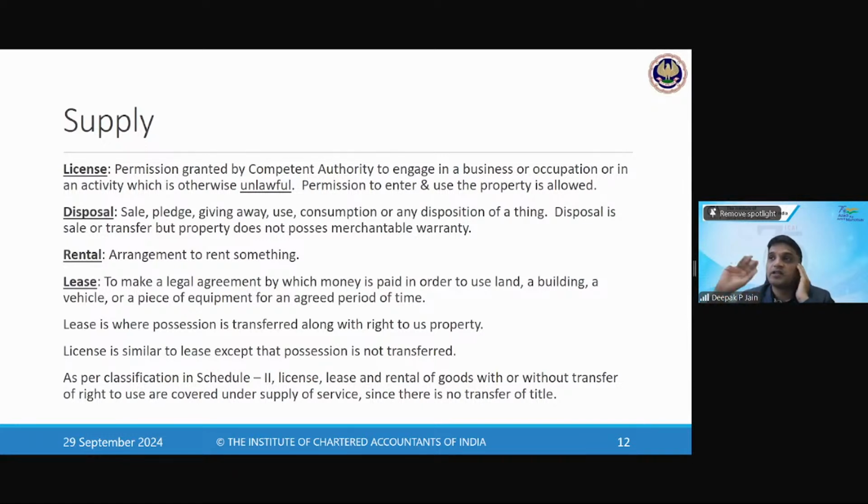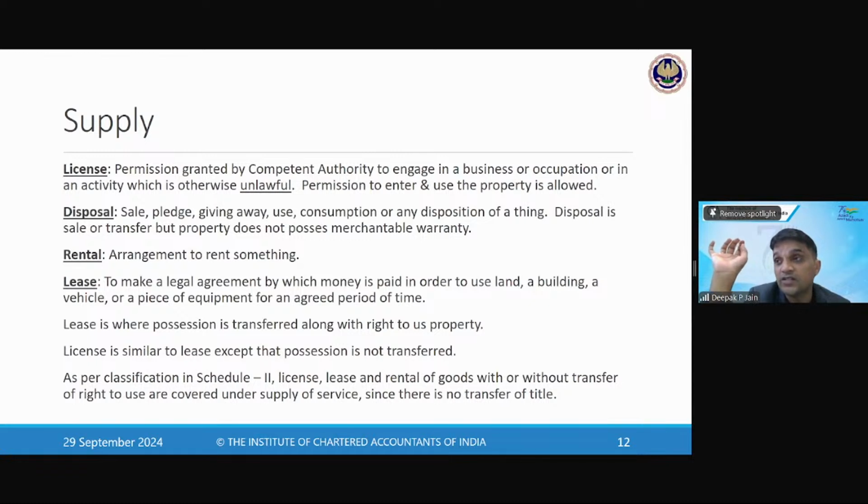मतलब क्या हुआ, जब मैं कुछ चीज डिस्पोज करता हूं, वो चीज अगर खराब हो जाए तो that person cannot ask me. But in case of a sale, if there is any defect, if there's any problem in the product, he has a right to claim replacement against that product. But in case of a disposal, that will not happen because you're just disposing it off. पुराना लैपटॉप है, मैंने यूज किया है, अभी मैंने एक एनजीओ को डिस्पोज कर दिया है.